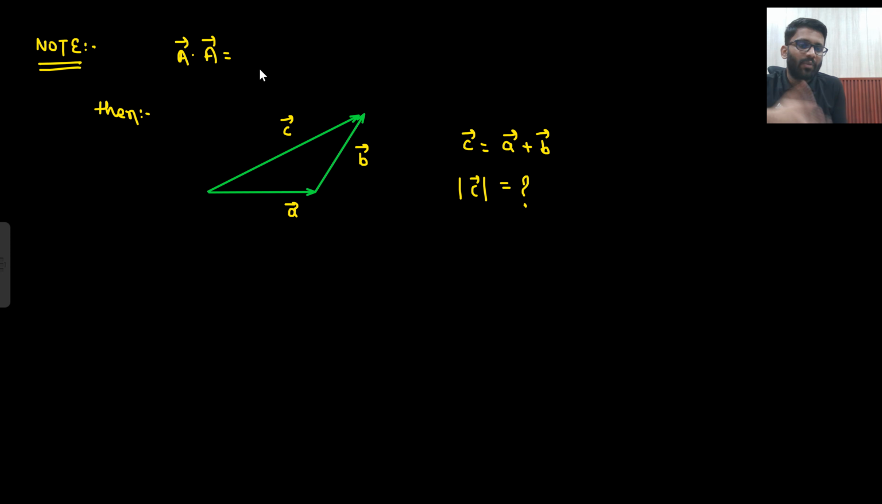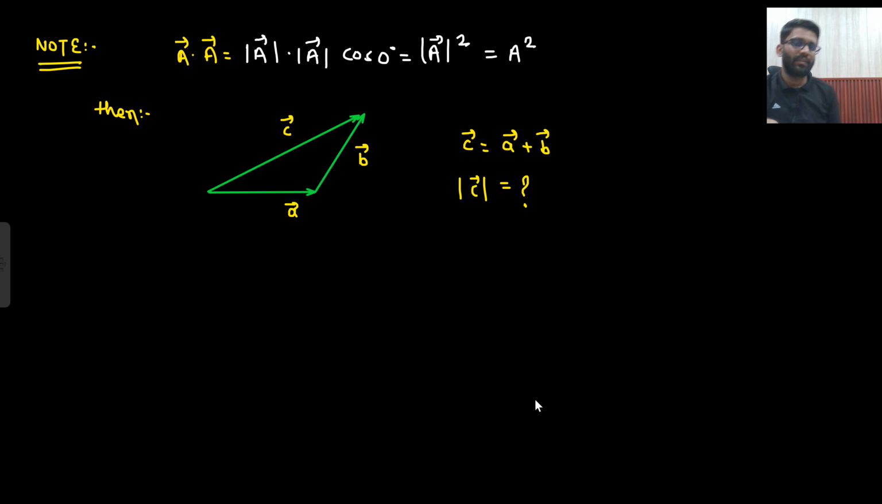So what is A cap dot A cap? This I told you that I will tell later on. So what is A cap dot A cap? So magnitude of A into magnitude of A cos 0. What would that be? A square. Basically magnitude of A square, right? Cos 0 is 1, magnitude of A square it would be, or I can write directly A square.